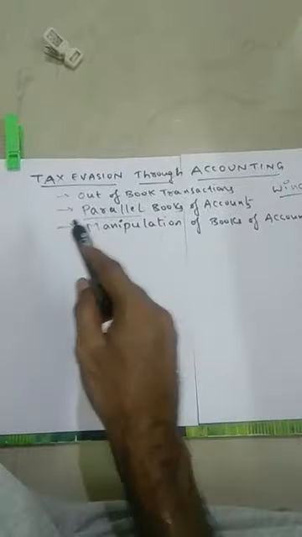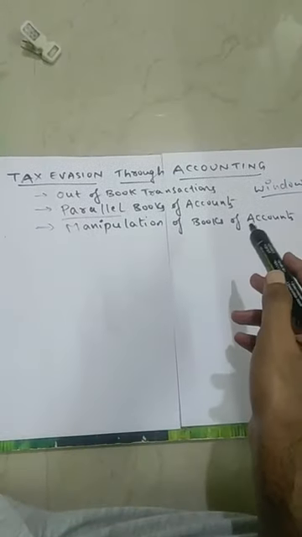The manipulation of financial statements is called, in professional terms, window dressing. Anyway, window dressing is an unethical activity which is done by some companies. Whatever it might be, let us come to our topic. These are the three ways: out of book transaction, parallel books of accounts, manipulation of books of accounts.